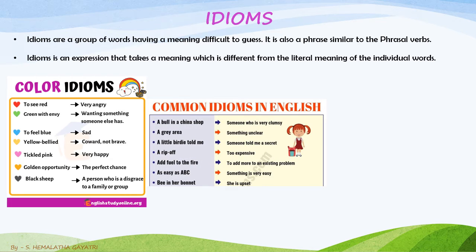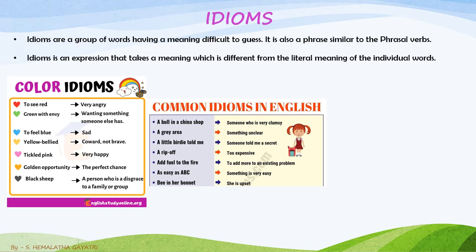Here, let's know about some common idioms in English. A bull in a china shop: someone who is very clumsy. They move as they like. Okay, so they are very careless. A bull in a china shop, how problematic it might be. So to describe someone like that, you can use this idiom.